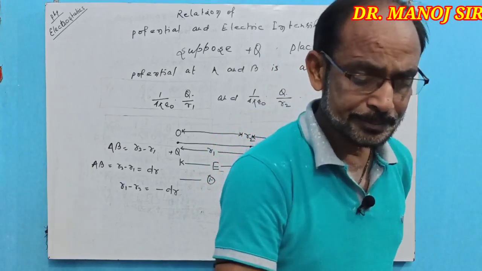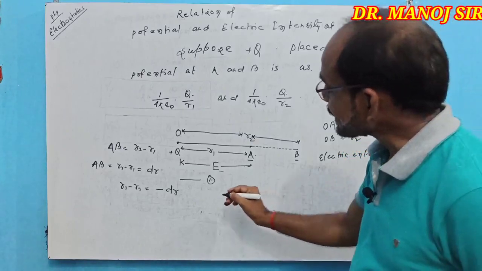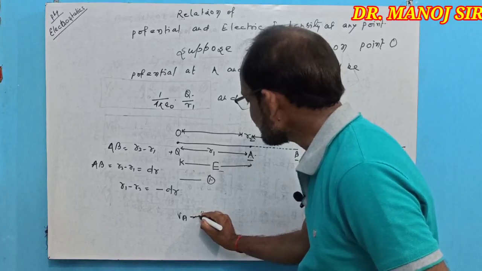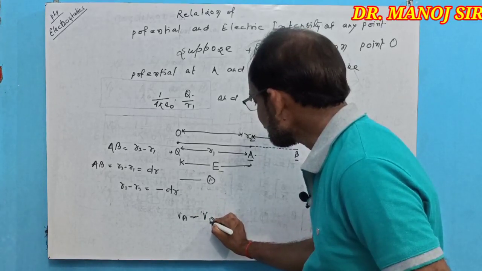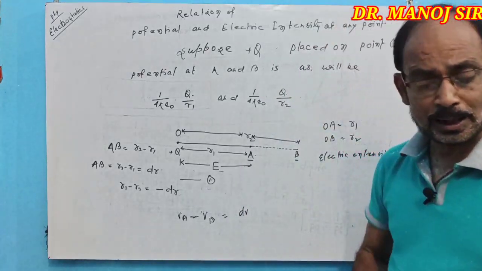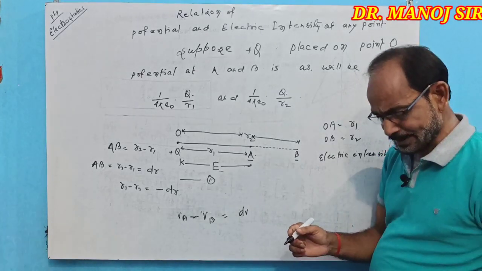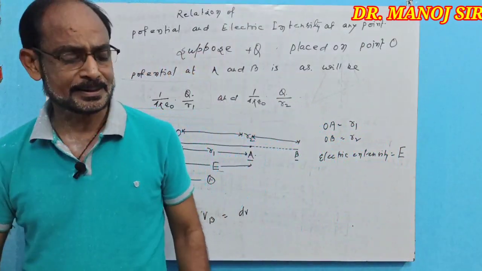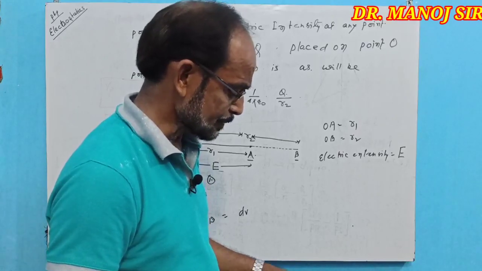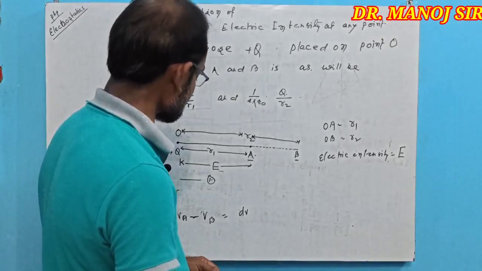Here the potential difference VA minus VB equal to dV. Also, if intensity increases, then potential increases; intensity decreases, then potential decreases, as per study in the previous classes.